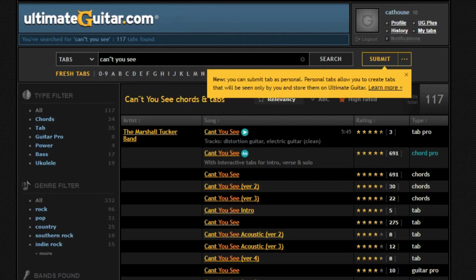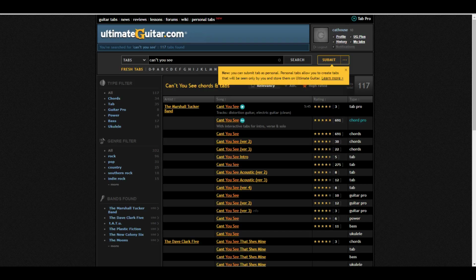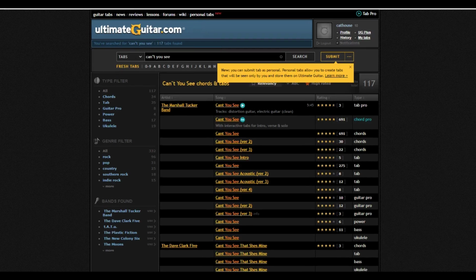So you'll see that there's all these different versions of Can't You See right here. Okay, see all those? So we want to choose one of these, but we're going to look over here on the far right and decide on which one we want. Now you're going to see that some of these say tab, some of these say chords, and then some of these say Guitar Pro, Power, Bass, and Ukulele. See all that? Okay. If you're looking to just strum along with this song and have some fun, we want to look for one of the ones that say Chord.